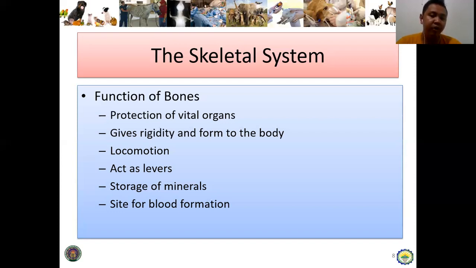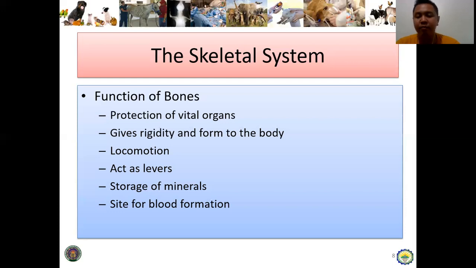For locomotion, of course, nga we know nga ang bones isa mismo ang involved sa pag-move sa aton lawas. Act as levers, especially mag-lift ang isa ka animal, or of course mabalaan man na naton, especially in coordination with muscles, they can produce action, and one of that action is as levers. So amo na siya ang function niya.